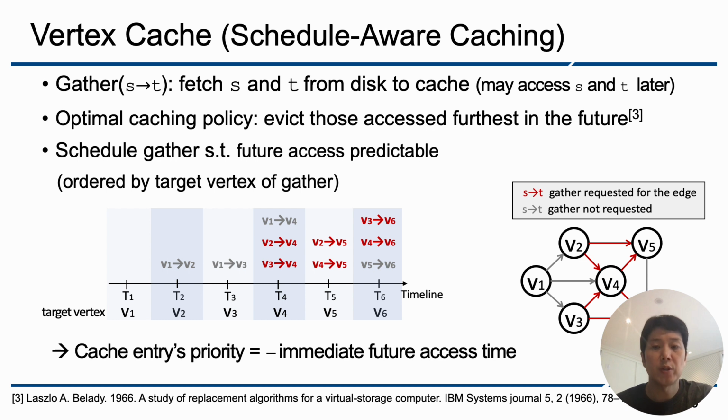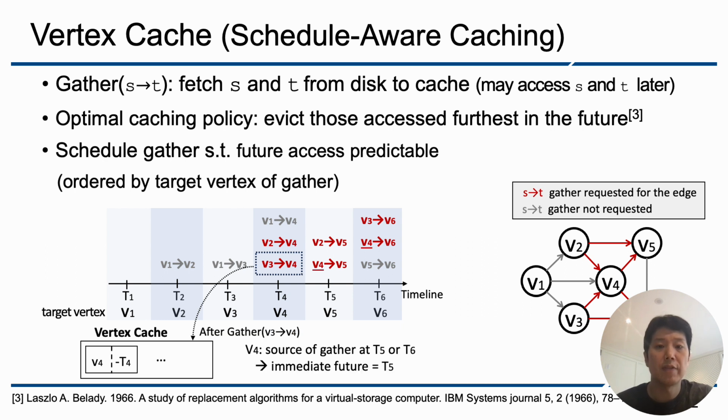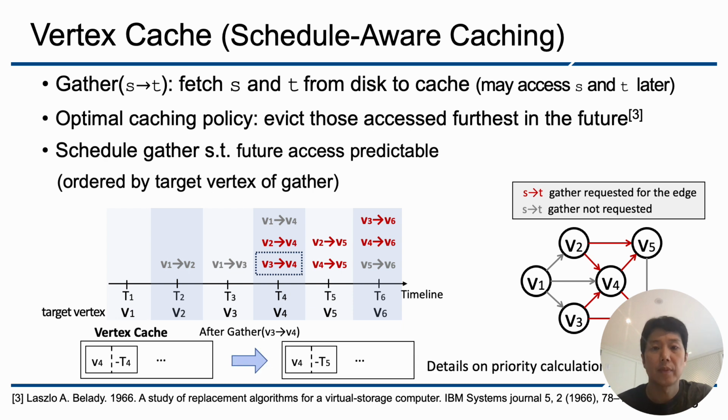For optimal caching, we set the priority of a vertex in the cache to be the negative of its future access time, so that the further away the future access is, the lower the priority is. After the gather operation of this edge here, V4 is accessed as a source of gather at T5 or T6. As T5 is sooner, we update its priority to be minus T5.